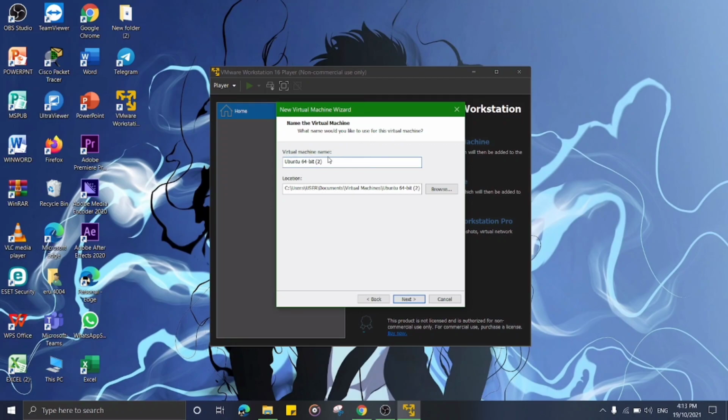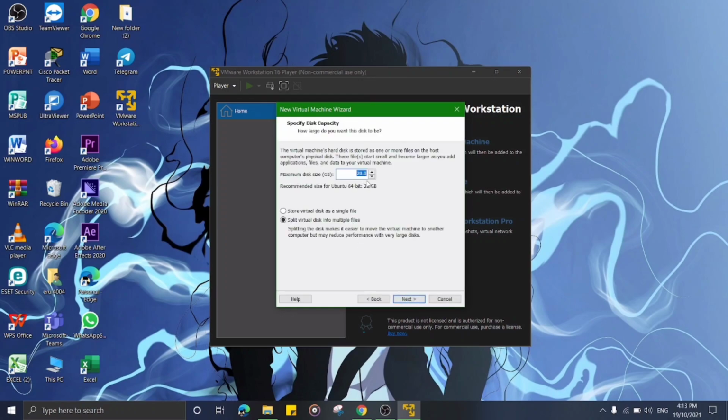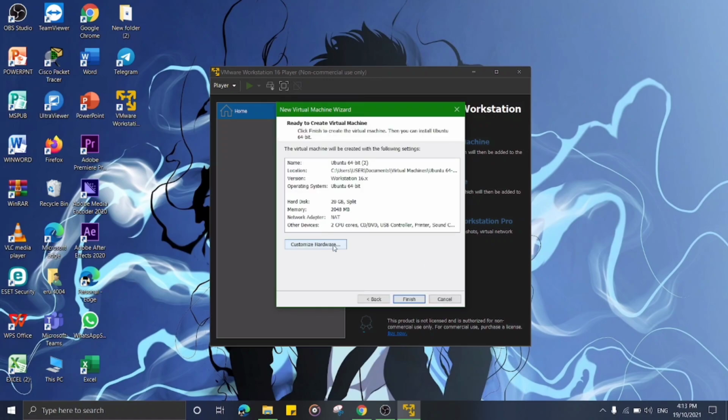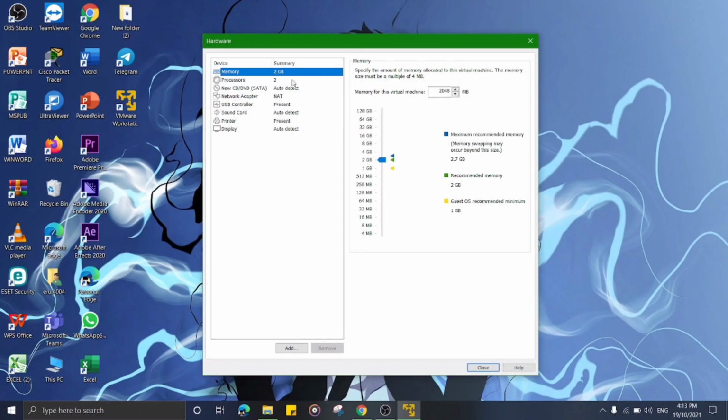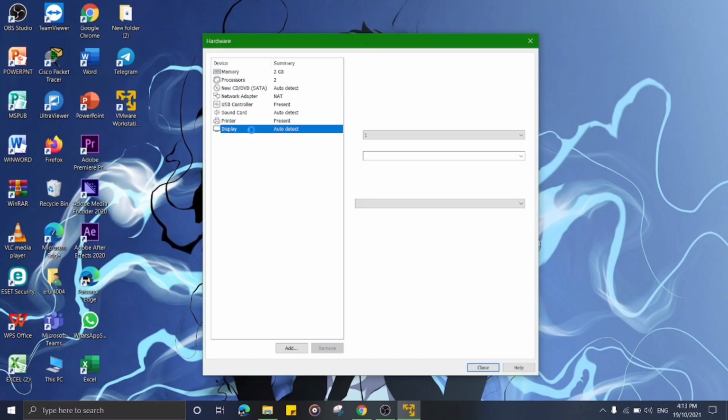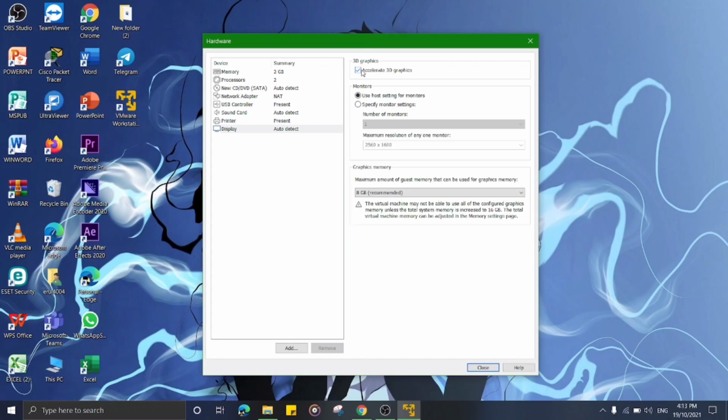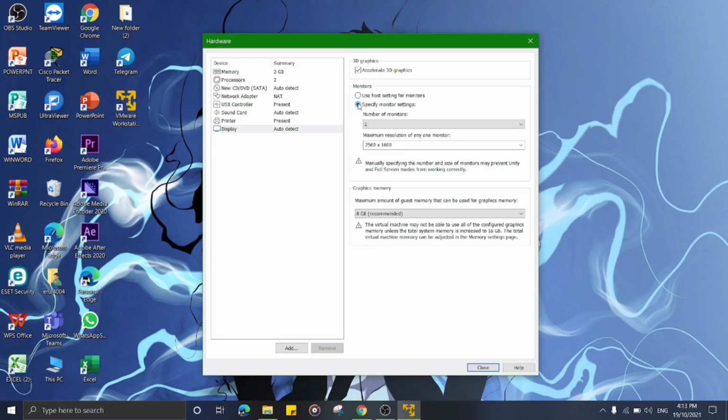And name your virtual machine anything, and just click next. And I will choose 20 gig for this size. Just click next and now click customize hardware. And for memory I choose 2 gig. And for display I will choose accelerate 3D graphics. And for monitor just click specify monitor setting.